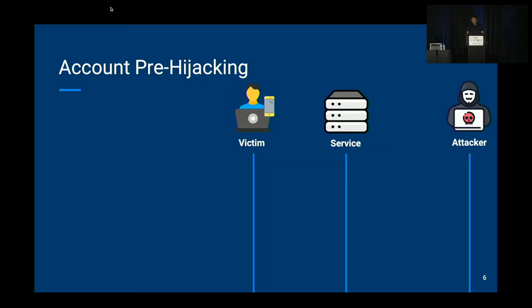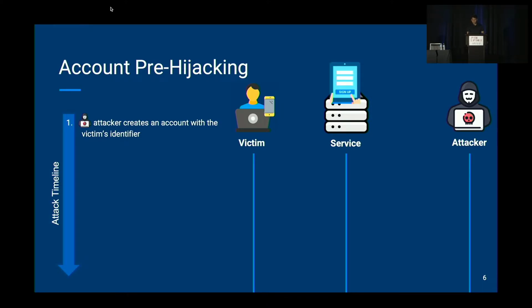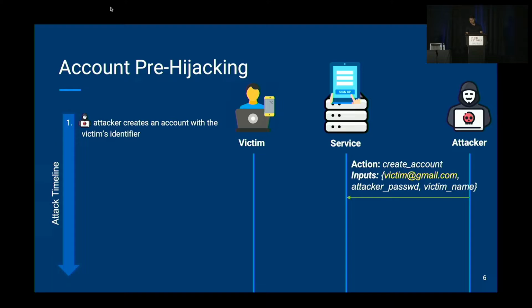So let's see our first example of an account pre-hijacking attack. I will show the timeline on the left-hand side. In the first step, the attacker creates an account with the victim's identifier. To do this, the attacker fills a sign-up form. The attacker provides the victim's email address, which is a Gmail address in this example, and a password and the victim's name. An account will be created and a cookie will be stored in the attacker's device.